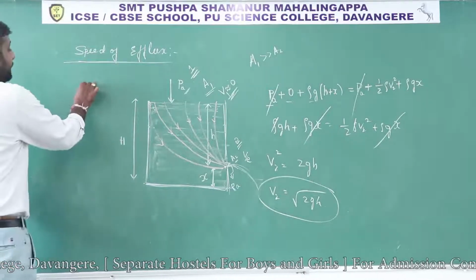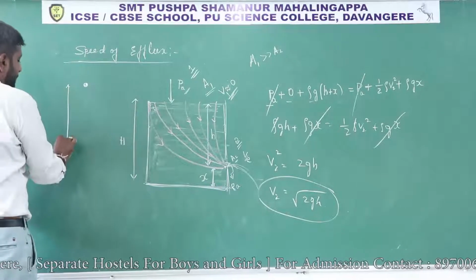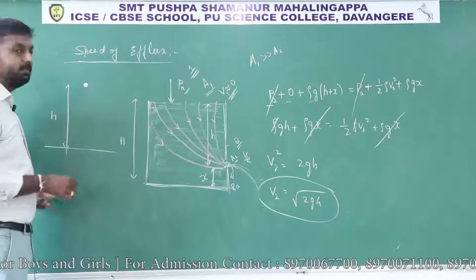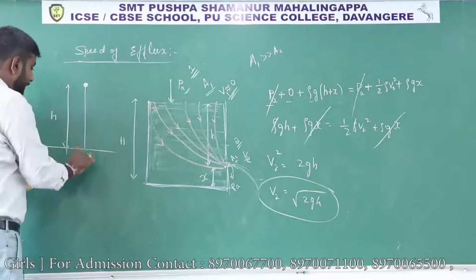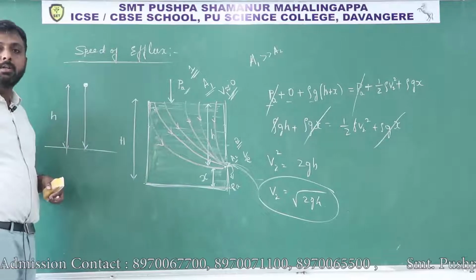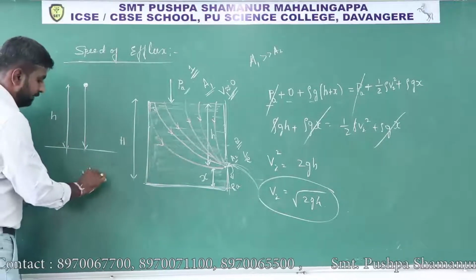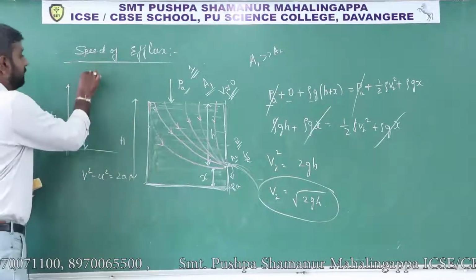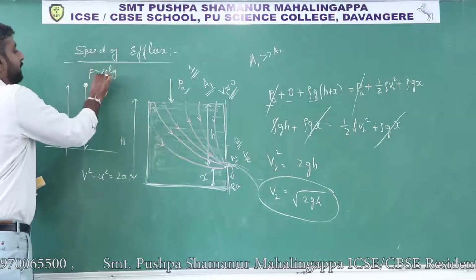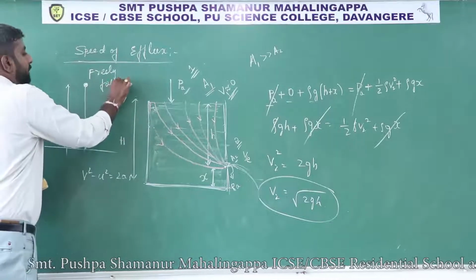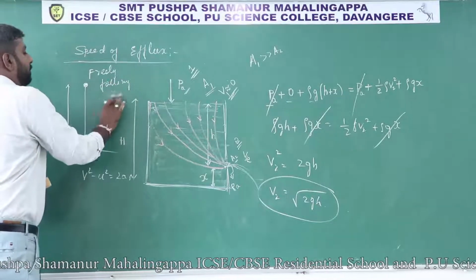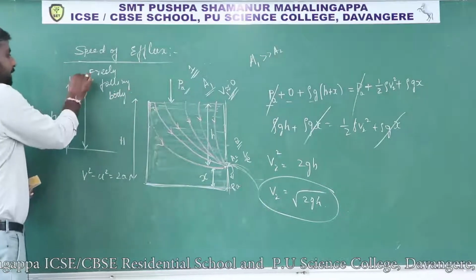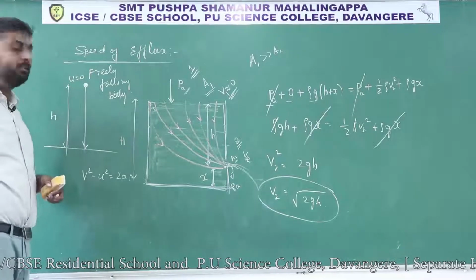And also we have studied in motion in a straight line, motion in one dimension, that if any object is dropped from a certain height h, suppose an object is dropped from this height, then with what velocity will it strike the ground? So you will apply equations of motion, that is v square minus u square is equals to 2as. This is nothing but a freely falling object or freely falling body. In the freely falling case, dropping means its initial velocity is 0.